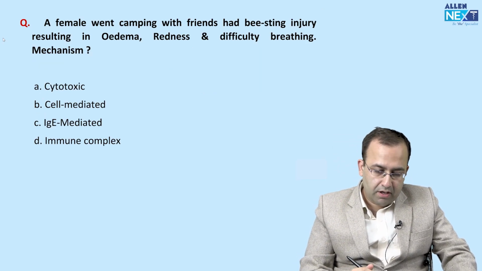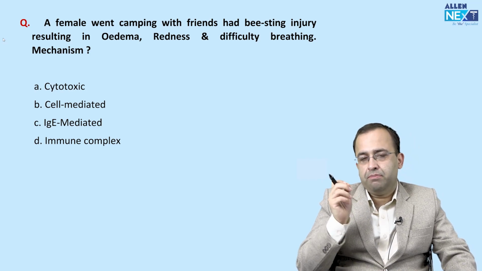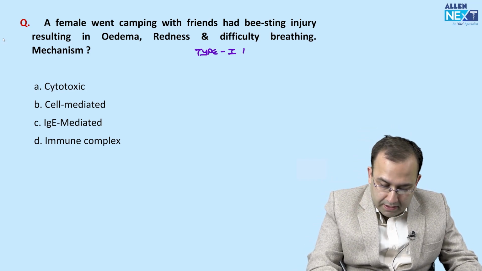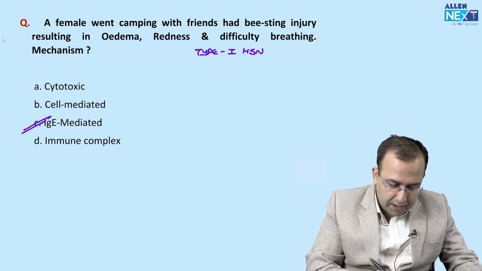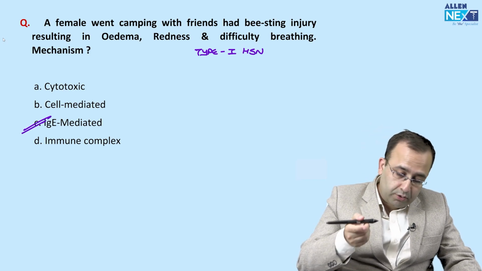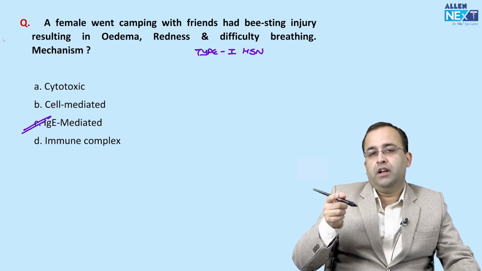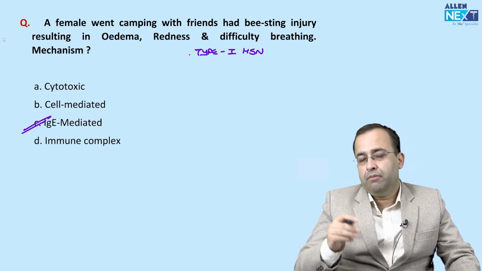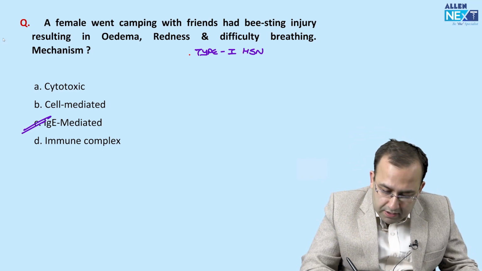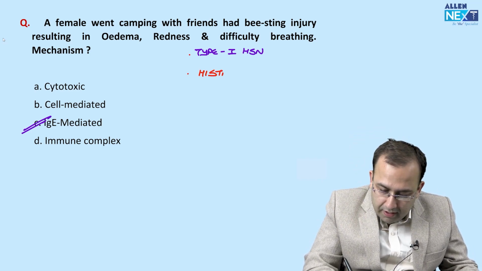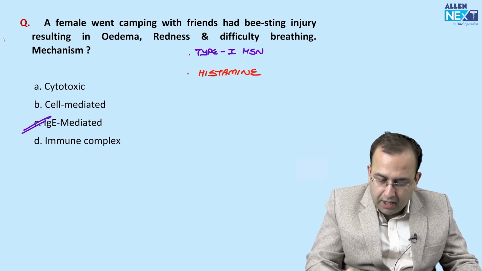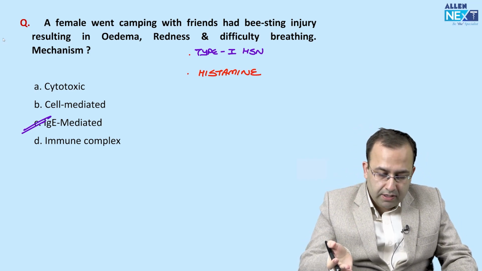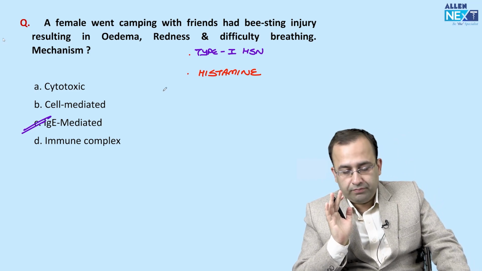Next. Female went camping with friends, bee sting injury. This is type 1 hypersensitivity. Type 1 hypersensitivity is IgE mediated response. The question previous to this, asked in 2021, was the same thing: female went camping, bee sting injury, type 1 hypersensitivity, which is the main mediator associated? Histamine. So the same question was asked twice back to back in 2 papers. Main mediator histamine, it is IgE mediated response.